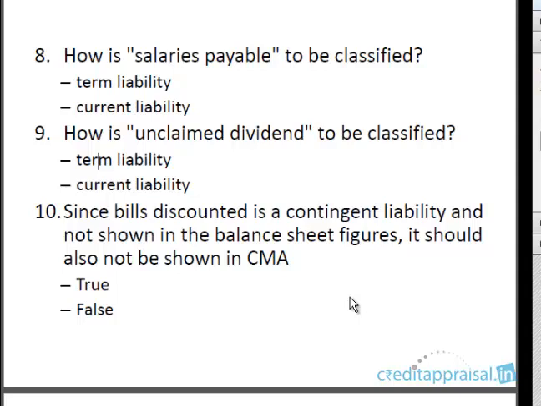So with this we come to the end of this segment. So far we have discussed all the possible items that can appear under the liability side of a balance sheet. In the next segment we will be starting our discussion on the asset side of a balance sheet. See you then.